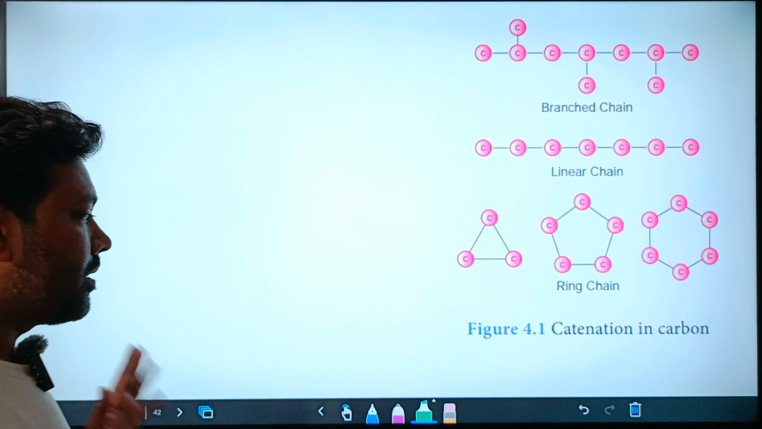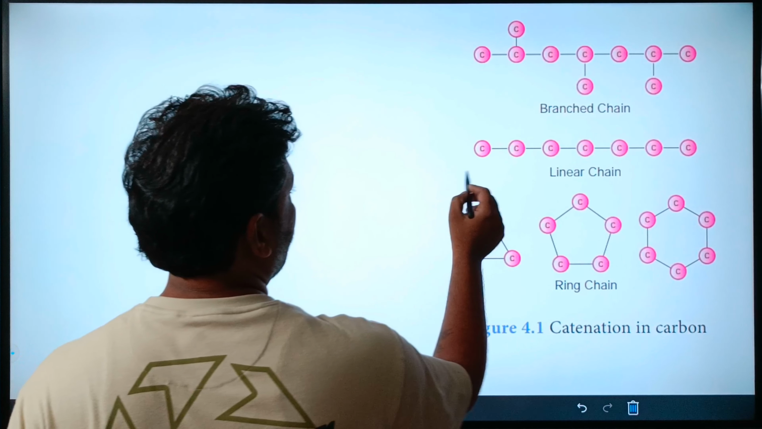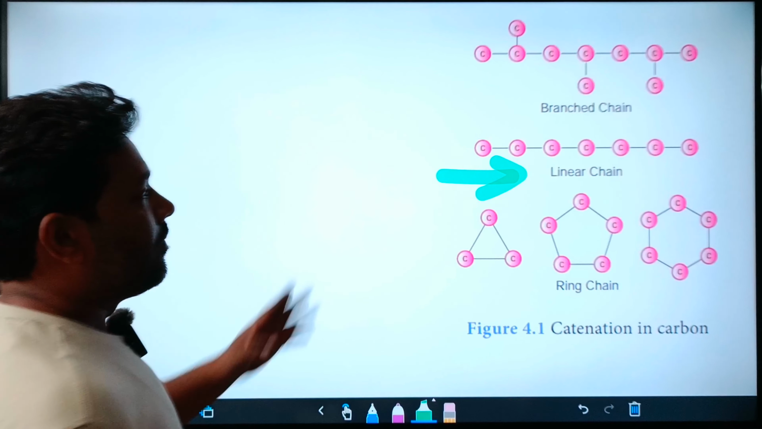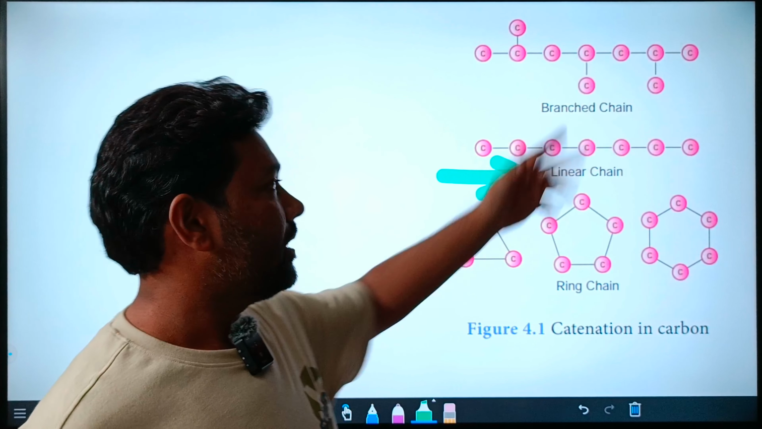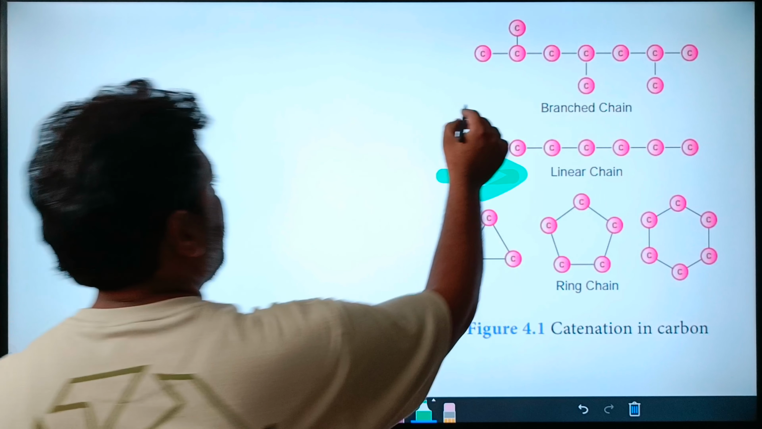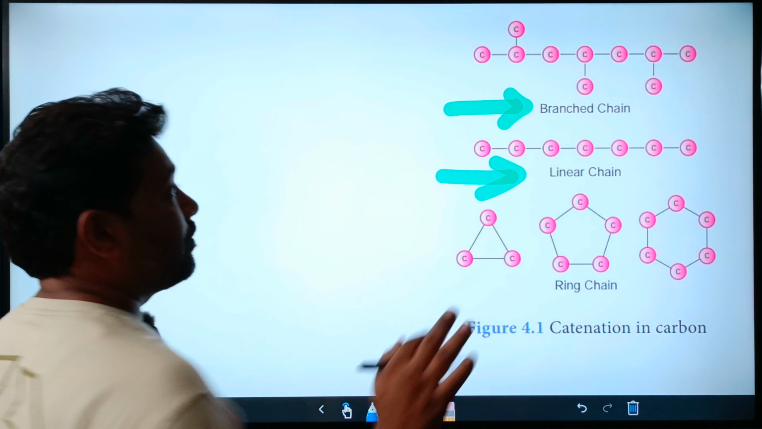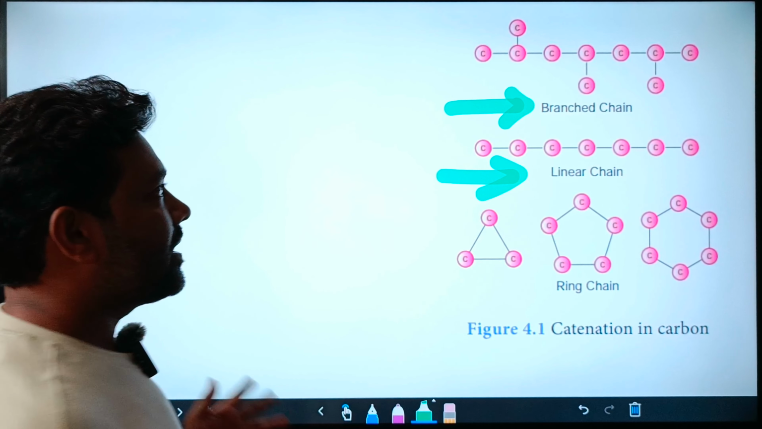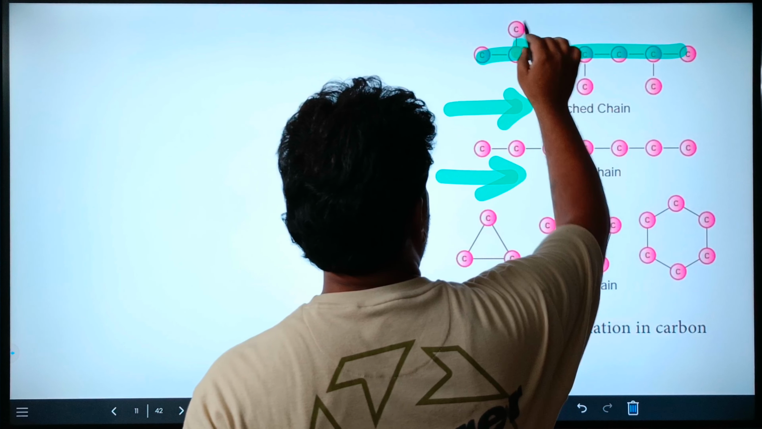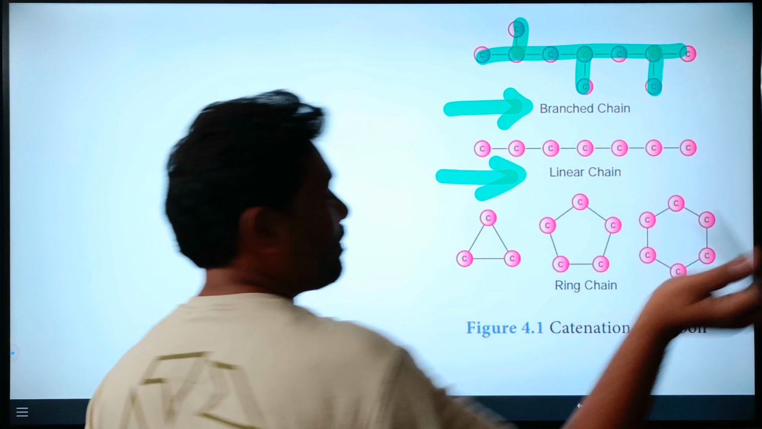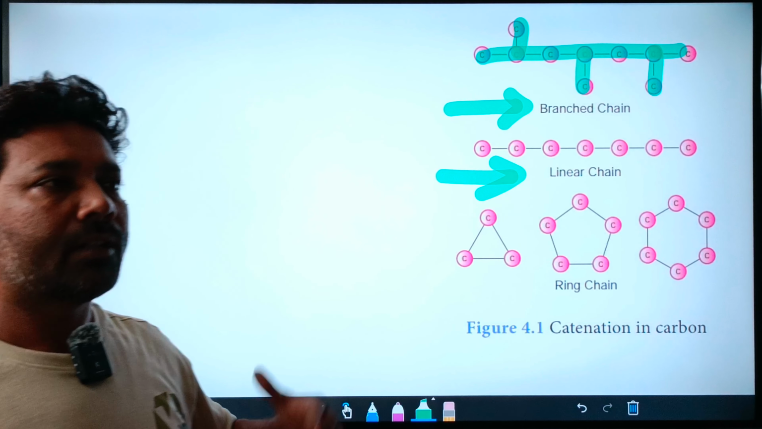What type of chains? The simplest chain you have is a linear chain. One after the other, covalent bonds, right? It can form a linear chain. It can form a branched chain, since carbon has tetravalency, right? Apart from forming a straight chain, there may be some such type of branches depending upon the compound, right?